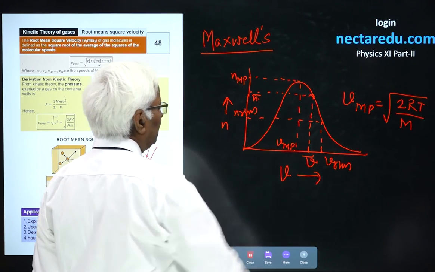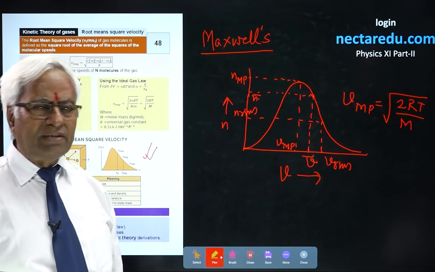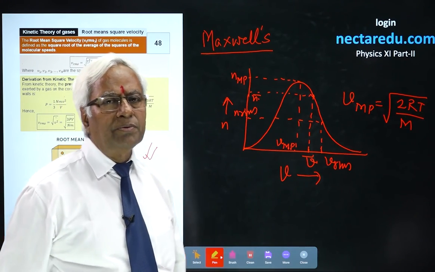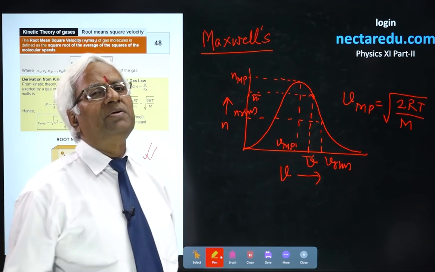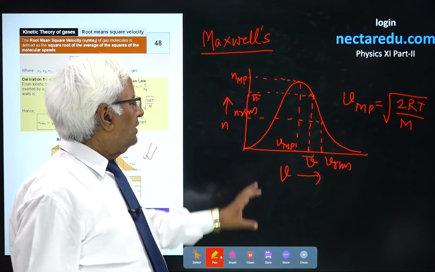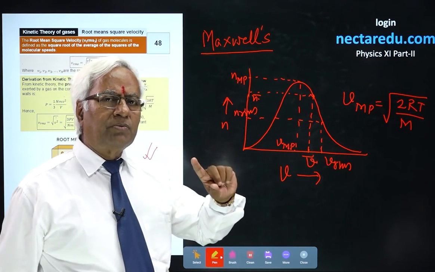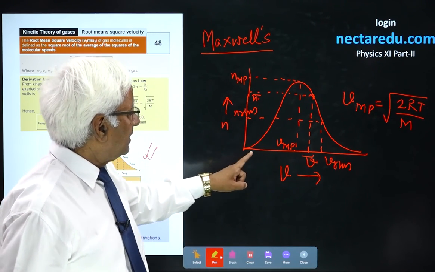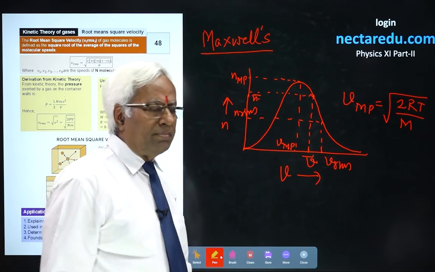So, what we initially imagined, that by studying RMS velocity we would get something very peculiar, was not the case. The maximum number of molecules were found at a particular velocity known as the most probable.